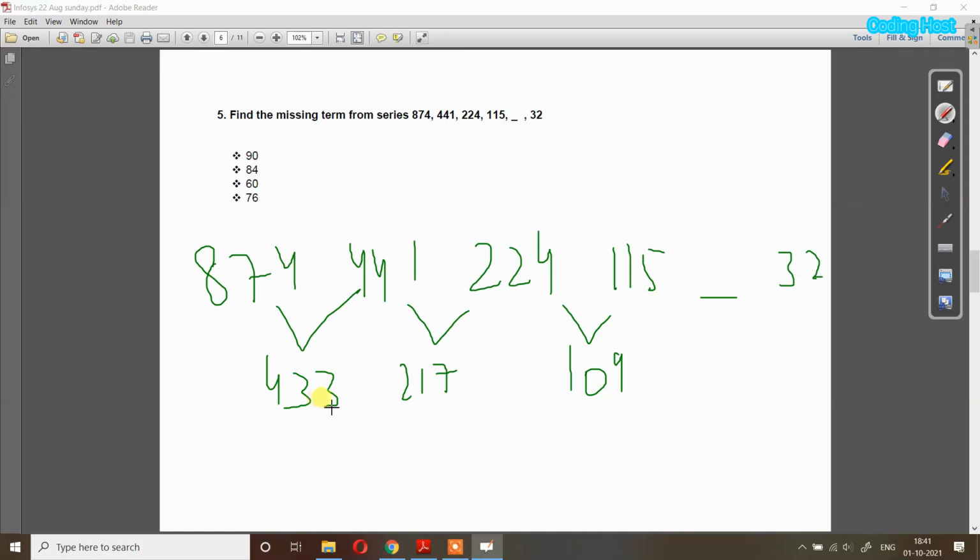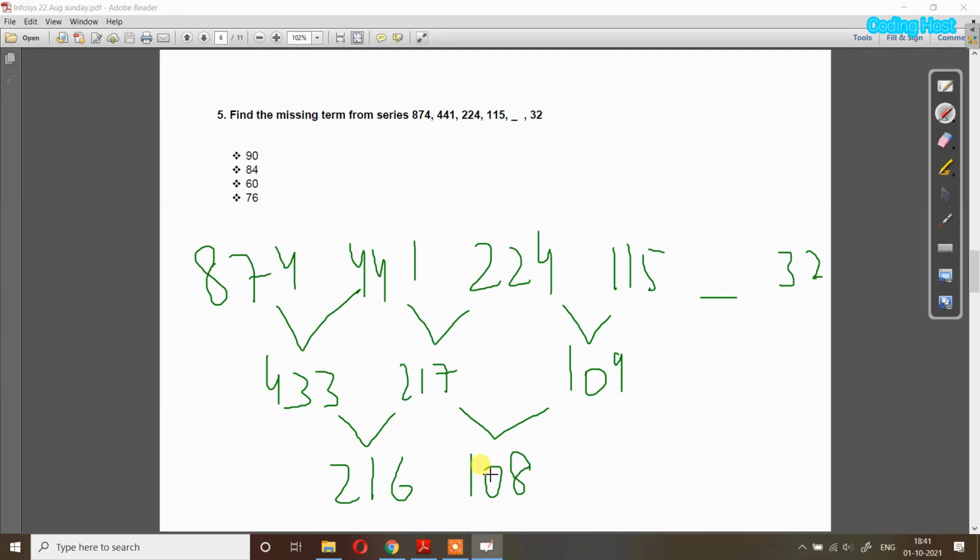So you can see that still we are not getting any logic. So now we will find the difference between these numbers. The difference between 433 and 217 is 216. Then the difference between 217 and 109 is 108. Now you can see that 216 is twice of 108. So it means that before here there is a number and 108 is twice of that number.